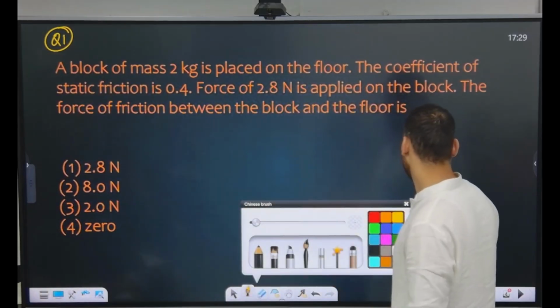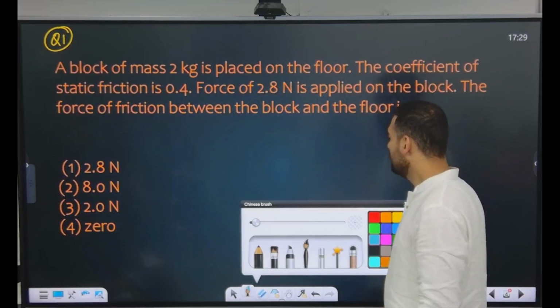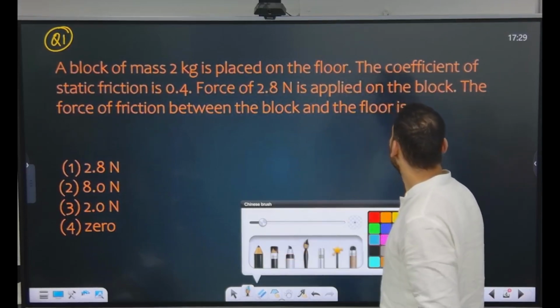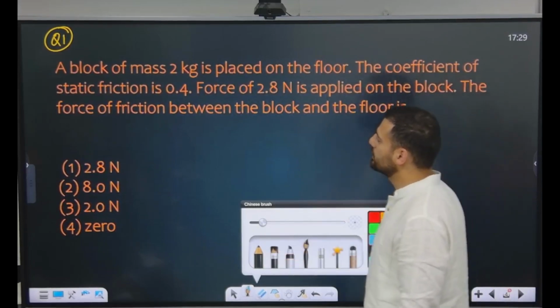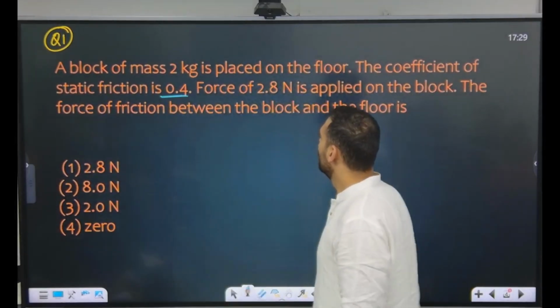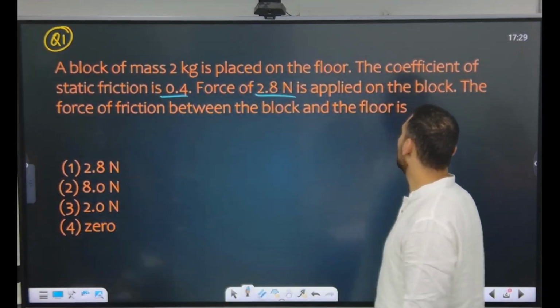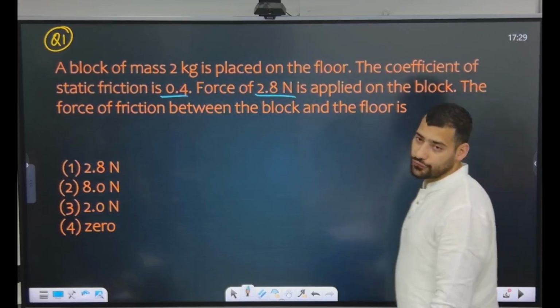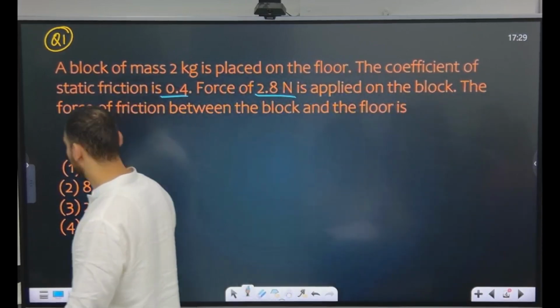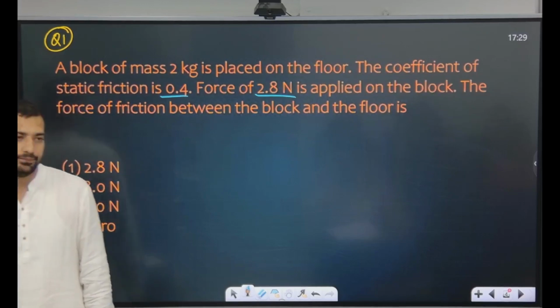A block is placed on the floor, and the coefficient of static friction is 0.4. A force of 2.8 newtons is applied on the block. The force of friction between the block and the floor is, anyone?